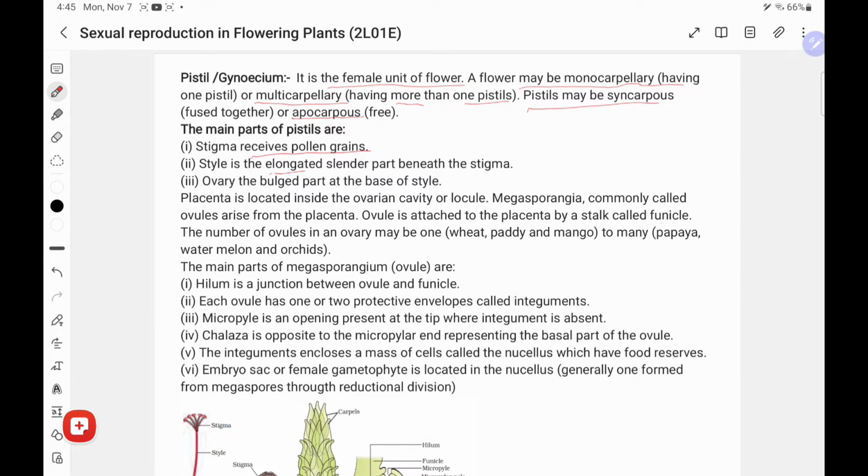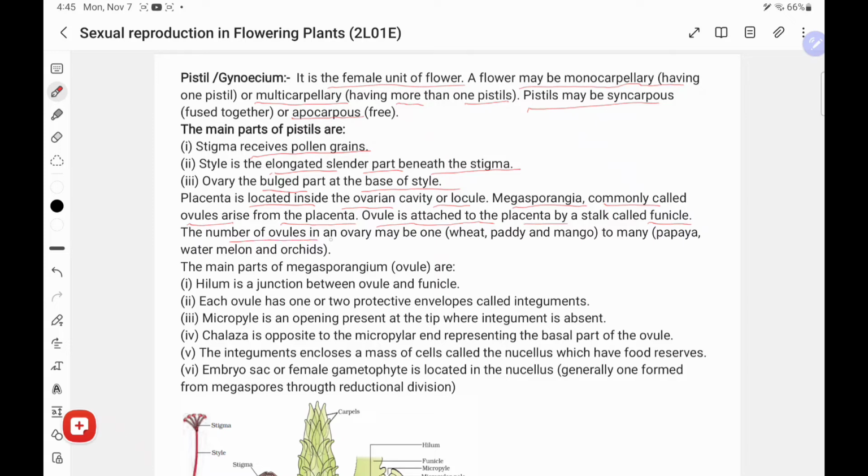The style is the elongated cylindrical part beneath the stigma. The ovary is the swollen part at the base of the style. The placenta is located inside the ovarian cavity or locule. Megasporangia, commonly called ovules, arise from the placenta, and each ovule is attached to the placenta by a stalk called the funicle.